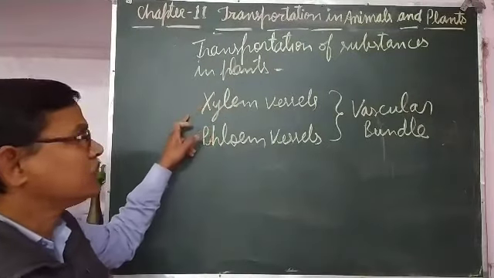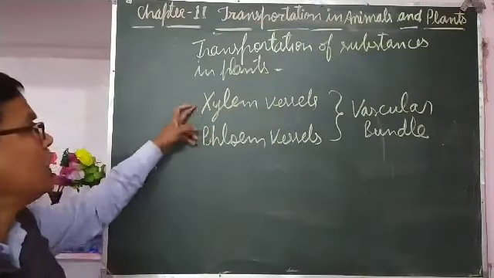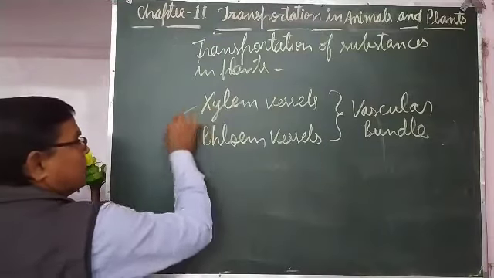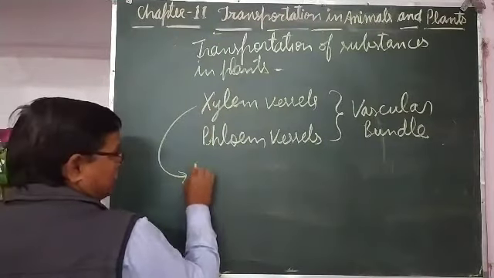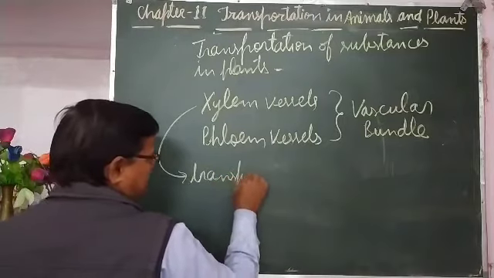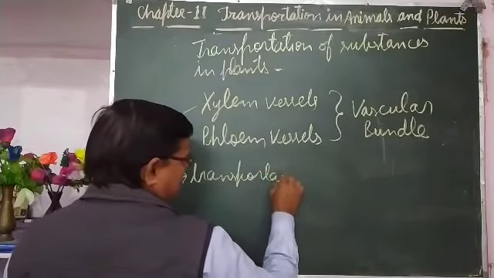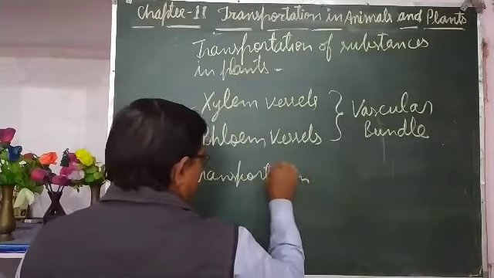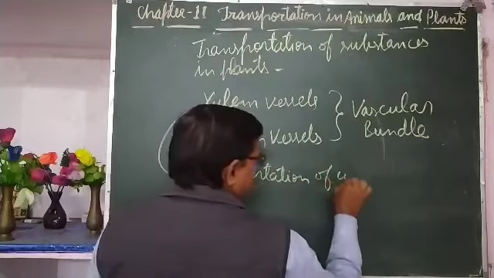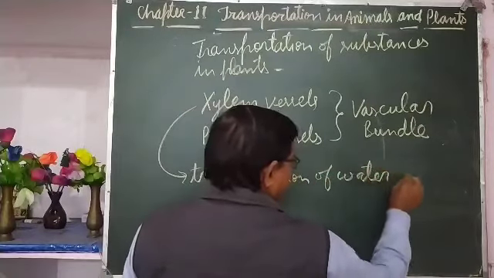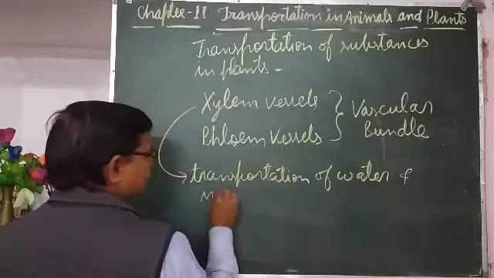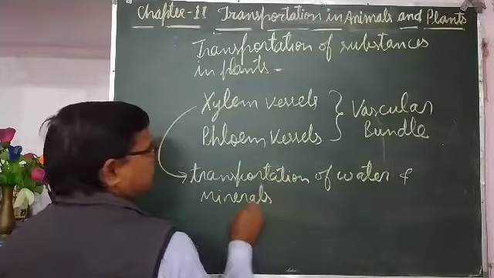Xylem vessels are made up of xylem cells, xylem tissue, and xylem helps in transportation of water and minerals.